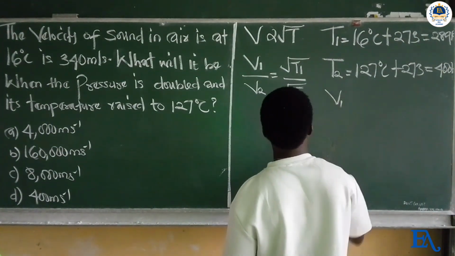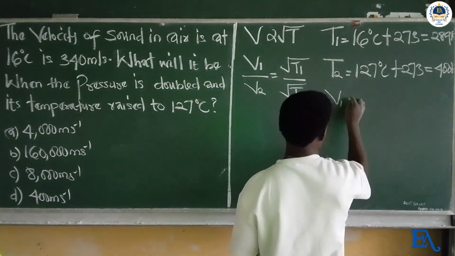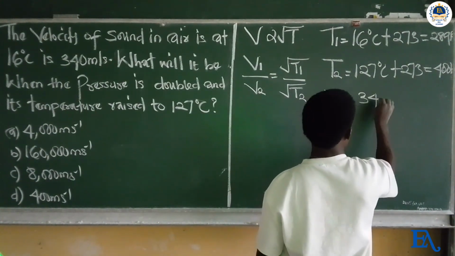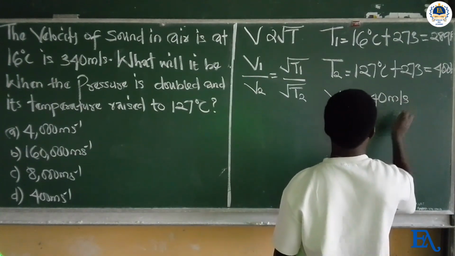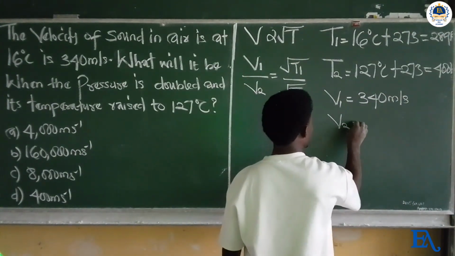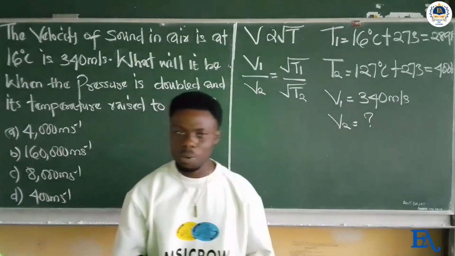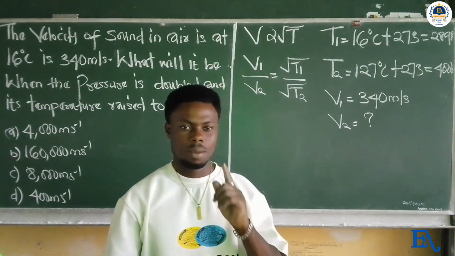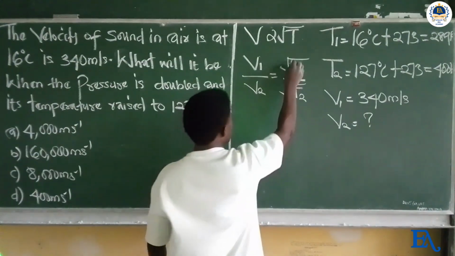Again, the initial velocity is given as 340 meters per second, and V2 is what we are required to calculate. So the next thing is making V2 the subject of the formula from this relationship.